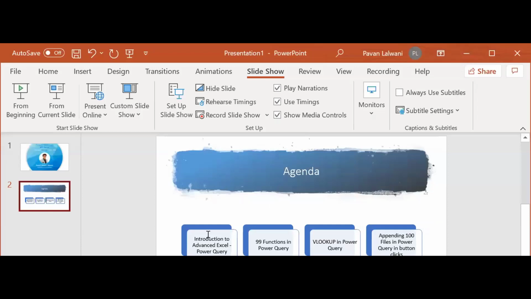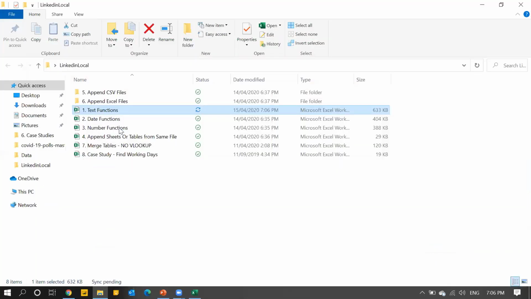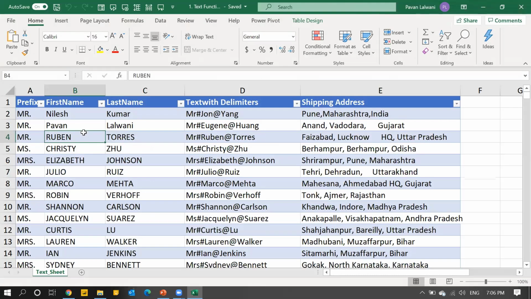So that's the text function file. These are the 6 or 7 files which I have, and I'll be showing you all the examples here. The first one is text functions. Power Query supports 99 functions by button click, and 800 functions where you can type them. Since it's an introduction video, I'll show you the button clicks, the 99 functions.